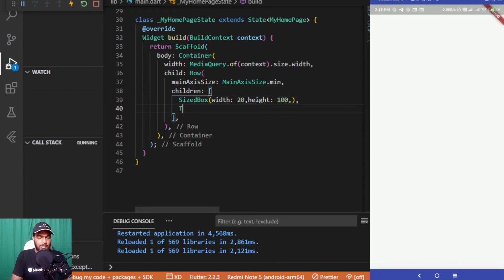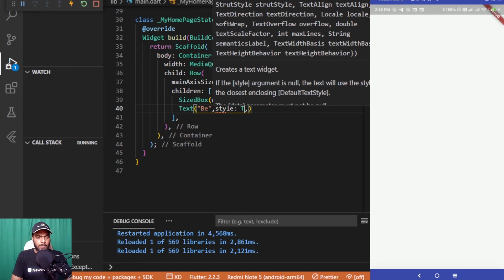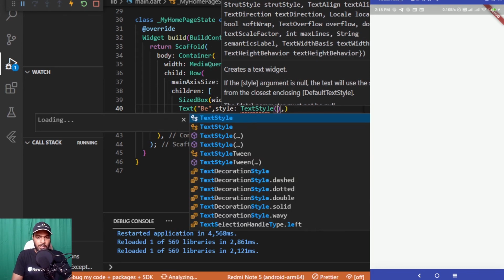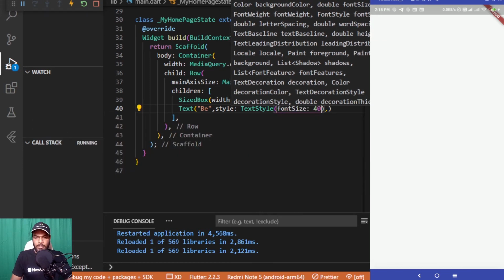Next, adding a Text inside this row which will be saying B. I can add some styles to it, TextStyle, which takes a font size of value 40.